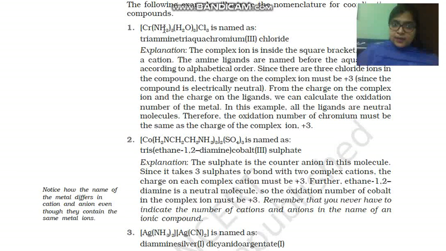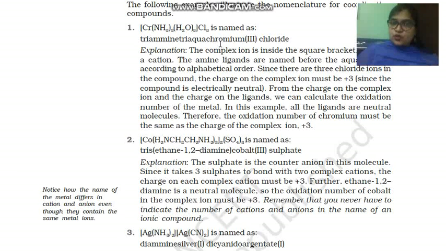So here it is amine, and here it is aqua. For water there is aqua. What do we have to do here, children? Both start from A, so we look to the second letter. In case of amine, M is there; in case of aqua, Q is there. So if we follow alphabetical order, amine will come first. How many amines are there? 3. So we will write triammine, triaqua,